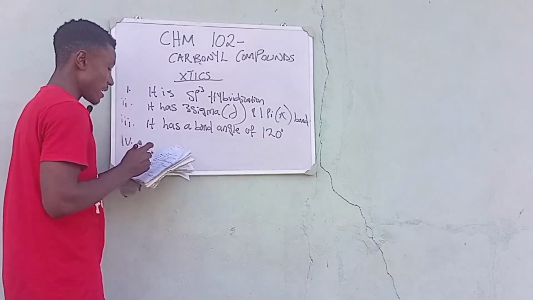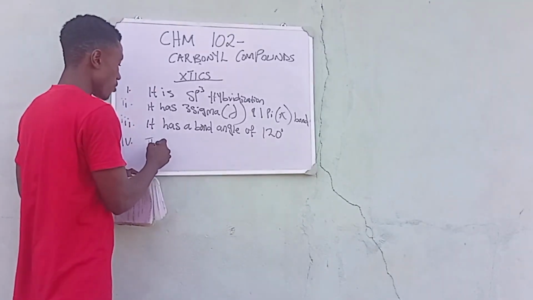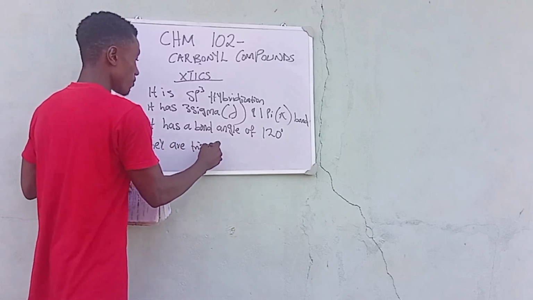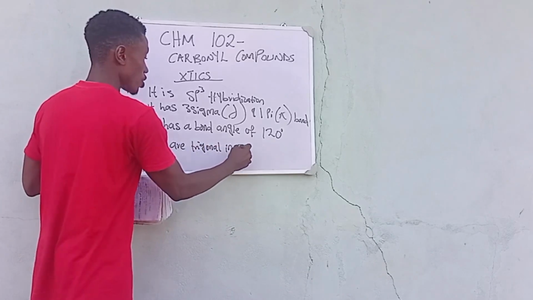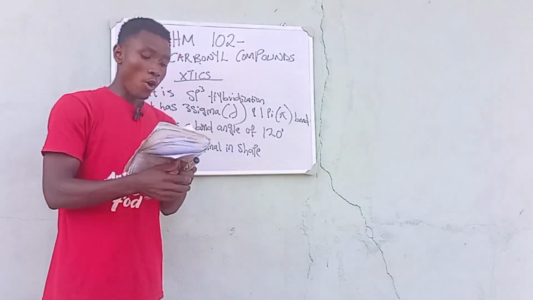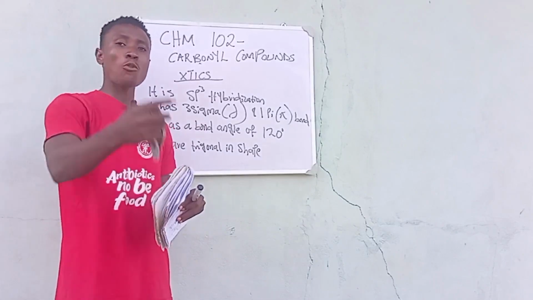The number 4 characteristic is that they are trigonal in shape. So these are the characteristics, or the major characteristics, of the carbonyl compound.